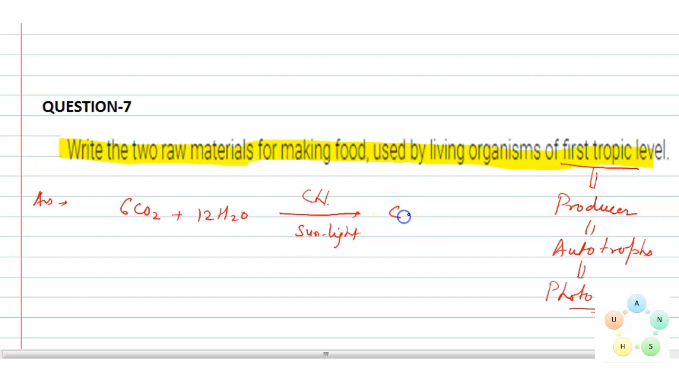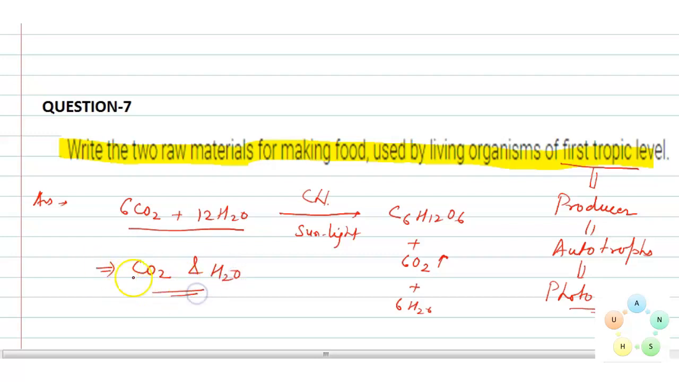prepare C6H12O6 glucose plus 6O2 plus 6H2O. This O2 is released. So what are the raw materials? Here the raw materials are CO2 and H2O. So the answer is CO2 and H2O.